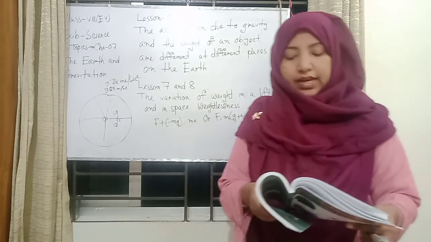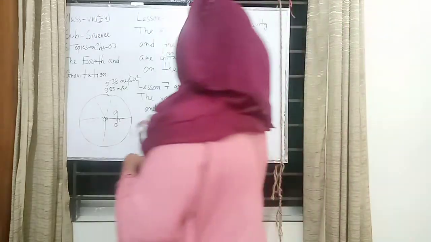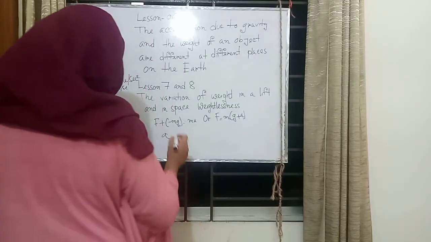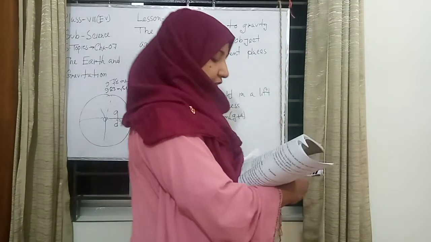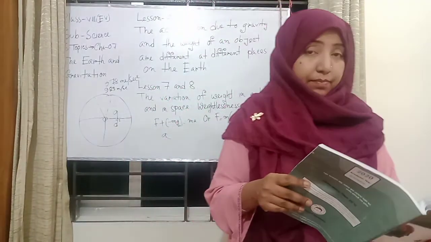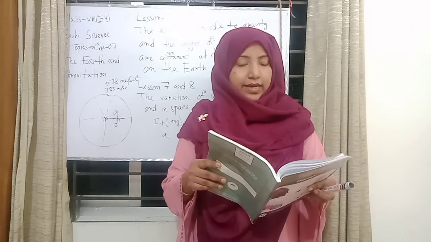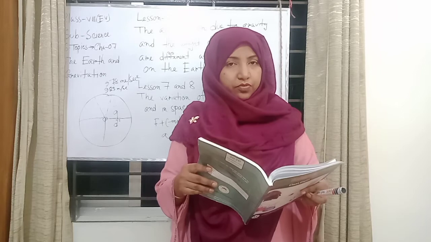If the frame, like our lift, has an acceleration a, again I also draw here, an inertial fictitious force arises given by minus ma in a direction opposite to the acceleration of the frame of reference.